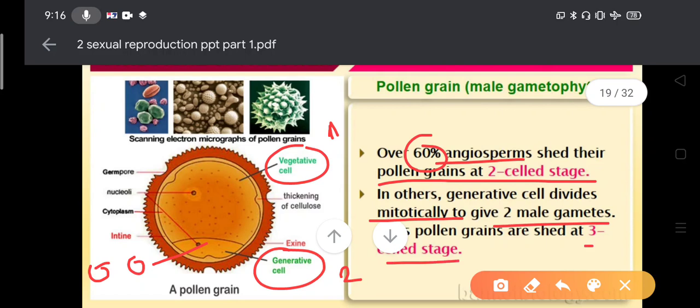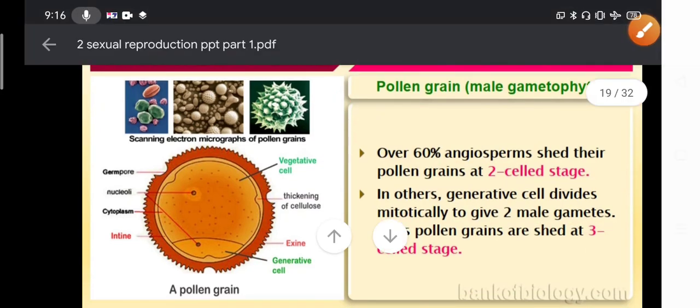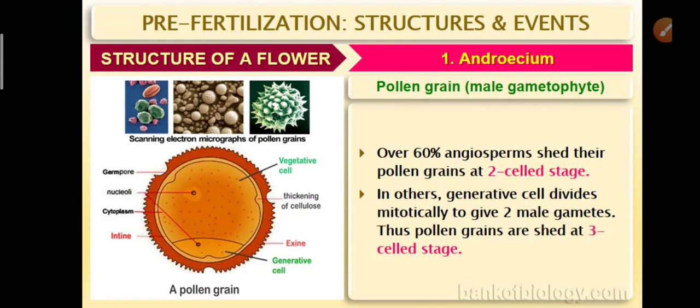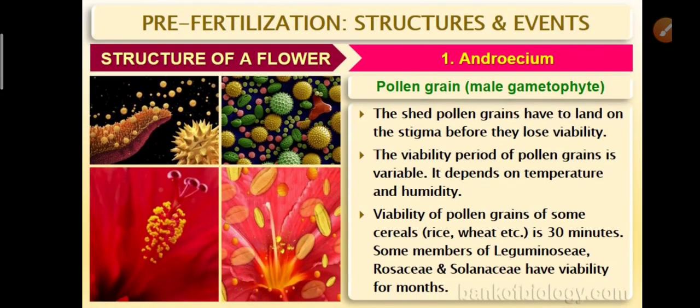So this is a pollen grain, and this is the generative cell, and here there are two male gametes. If only one vegetative cell and one generative cell are there, then it is a two-celled condition. If one vegetative cell and two male gametes are there, then it is a three-celled condition. Now come the importance of the pollen grain.